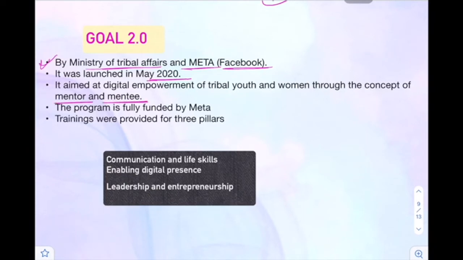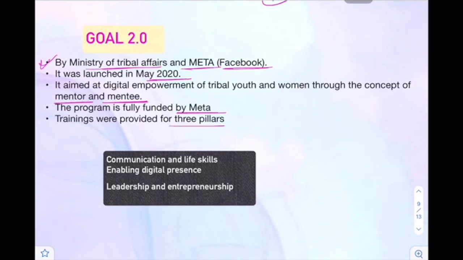So basically this scheme was there to improve the level of skill development of the tribal people. The program is fully funded by Meta, the Facebook.